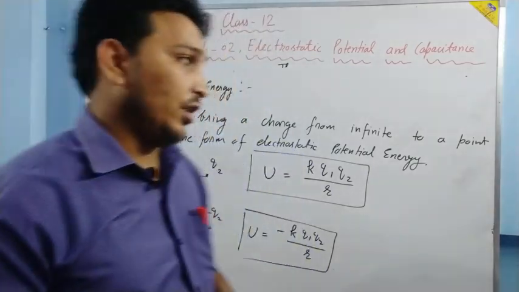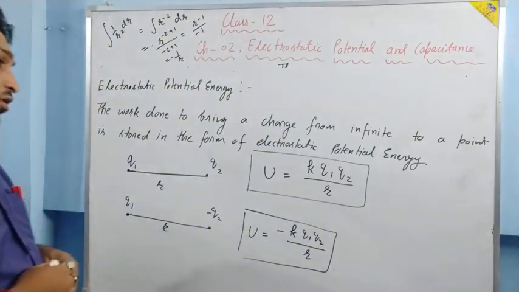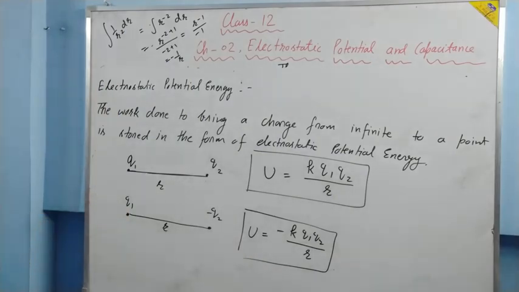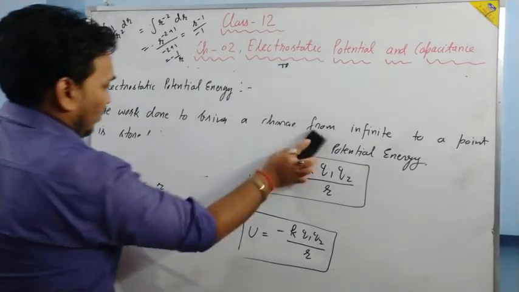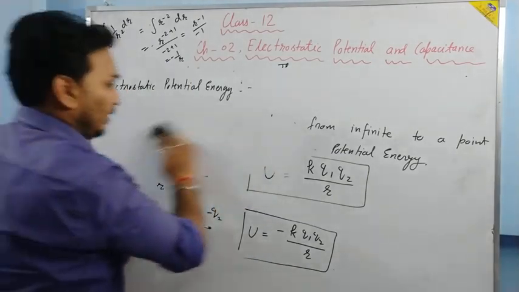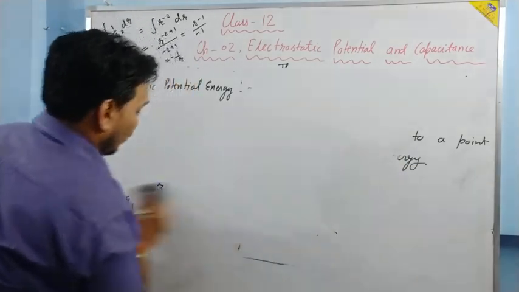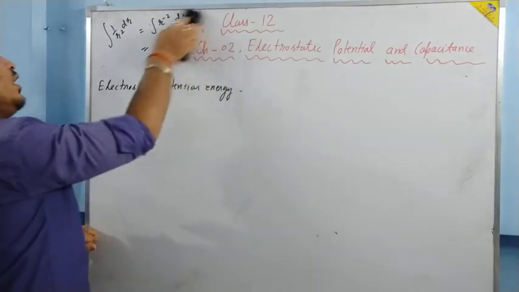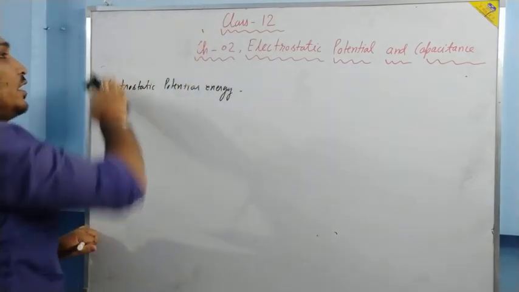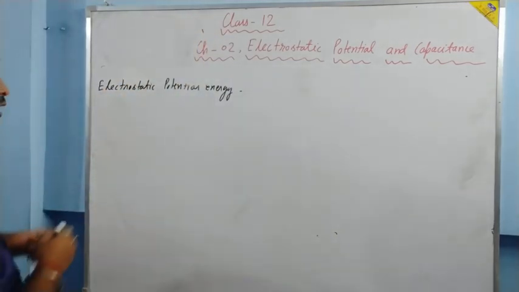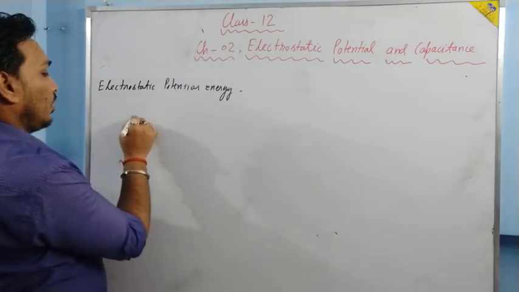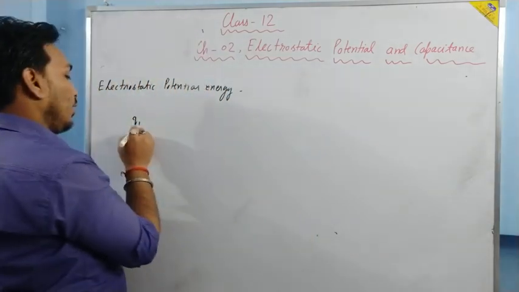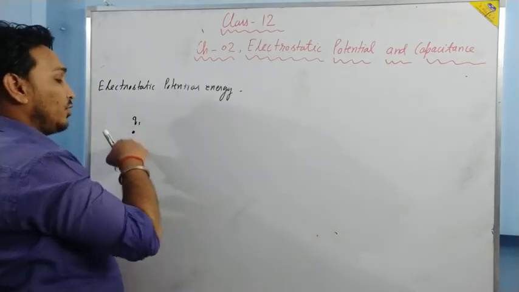The logic of potential energy can be understood in another manner also. Suppose there is nothing here, no charge is present in the system. From infinity we bring one charge, Q1, and put it here.